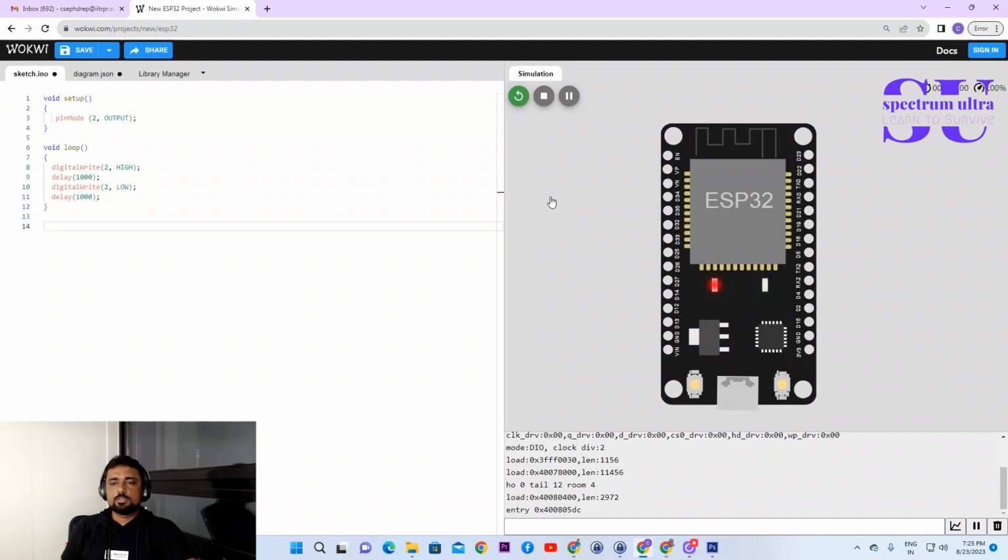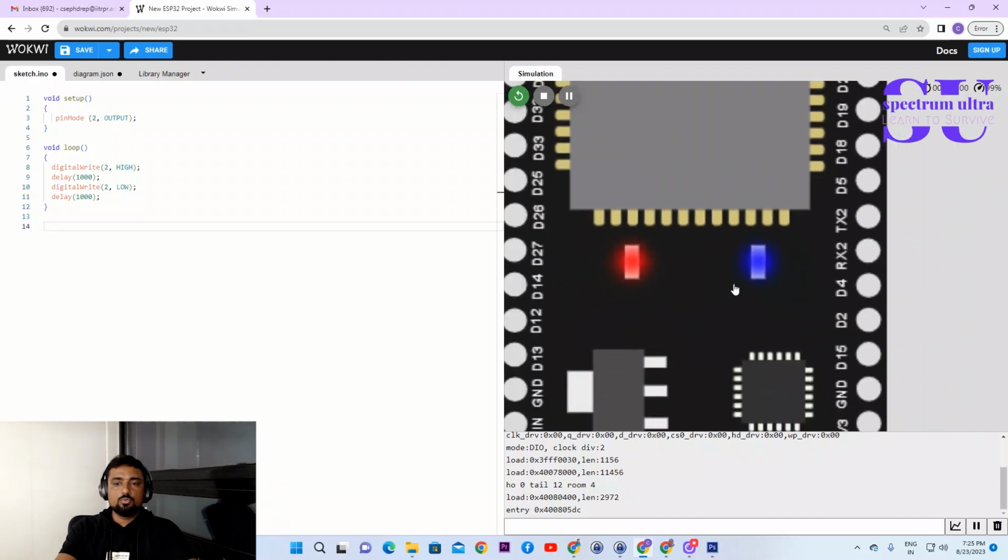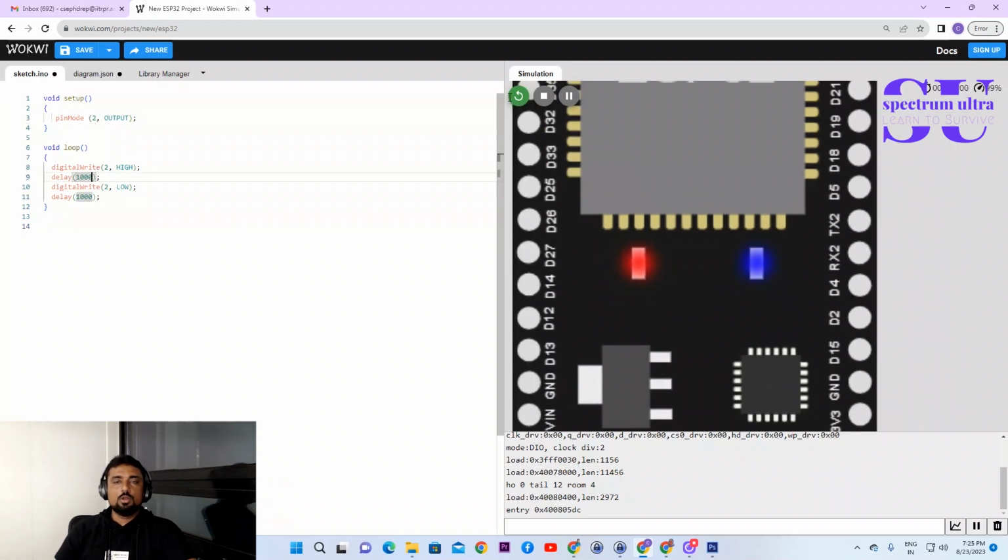Just run the simulation and see. You can see that the blue colored LED that is connected with pin number 2 is blinking right now. So why is it blinking? Because we have given pin number 2, digital pin, high and low for 1 second.